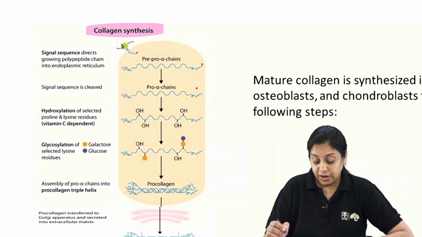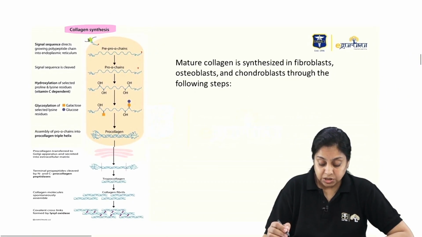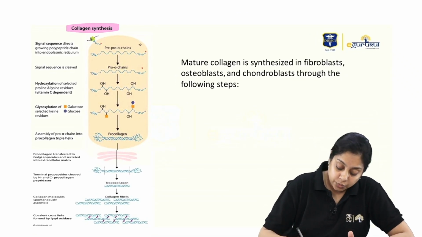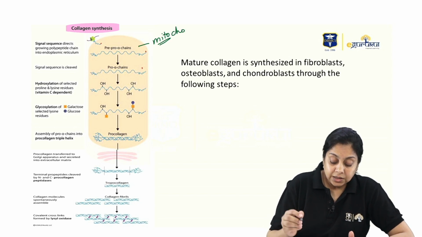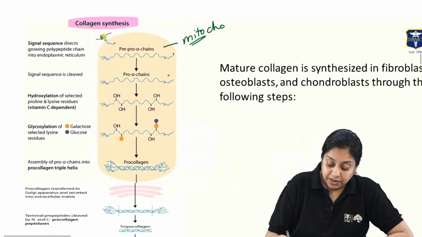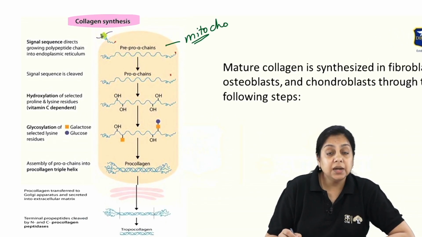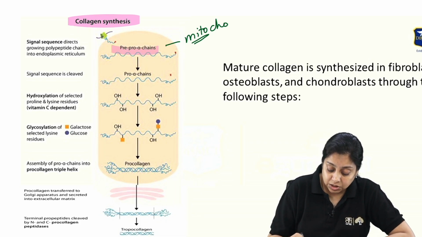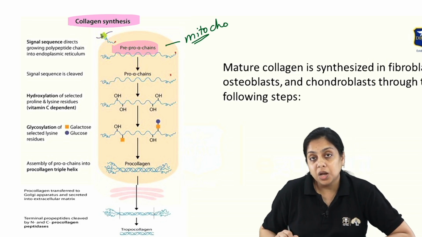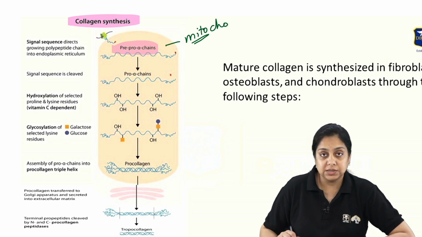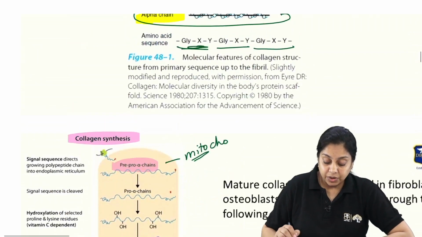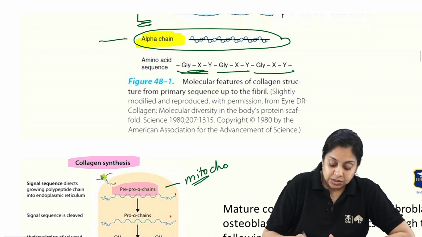So it is divided into 2 phases. Major collagen synthesis is divided into 2 phases, right? This is the mitochondria, so things are taking place in the mitochondria first of all. In the mitochondria, what do we get? We get a raw collagen, a protein that, after transcription and translation, you get what? Pre-pro alpha chains. Like pre-pro insulin we have done, this is pre-pro alpha chains. Up there, what we have figured out? The collagen is composed of alpha chains.